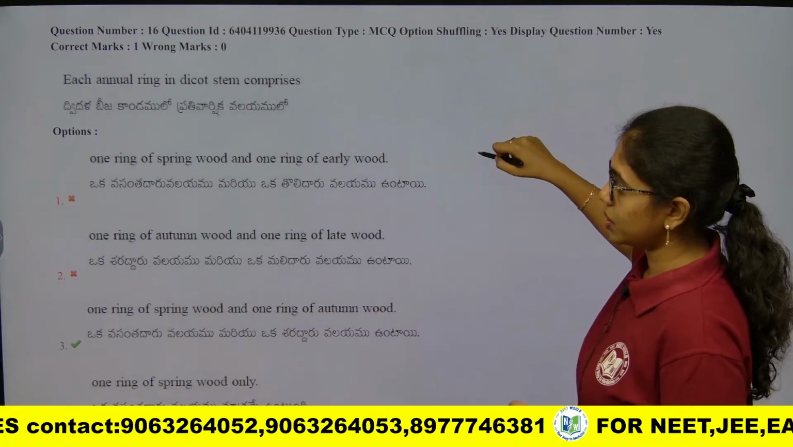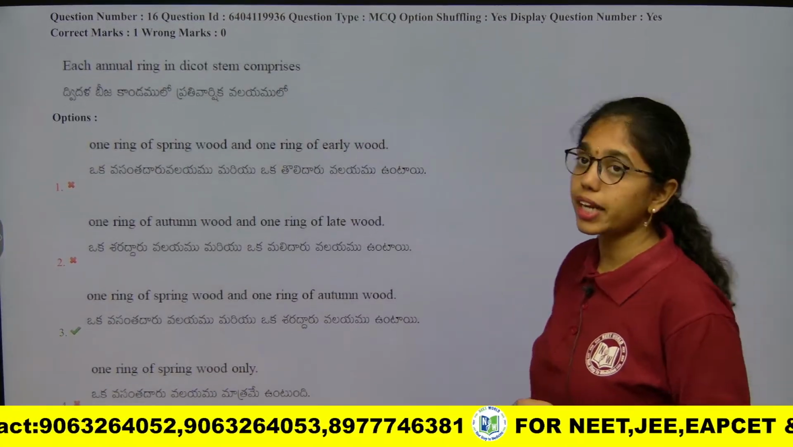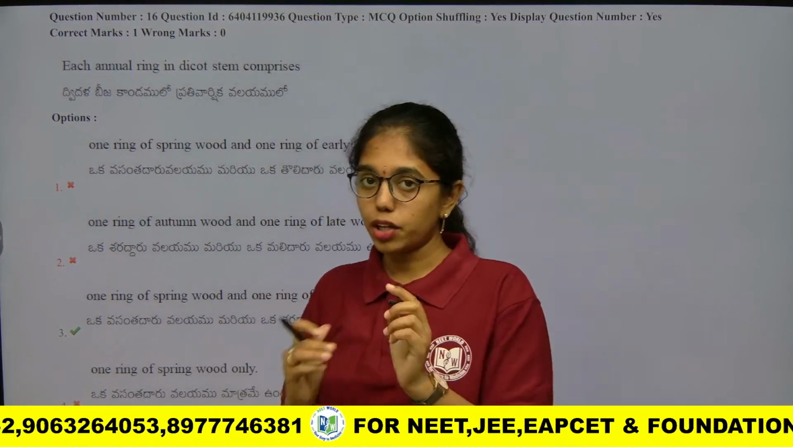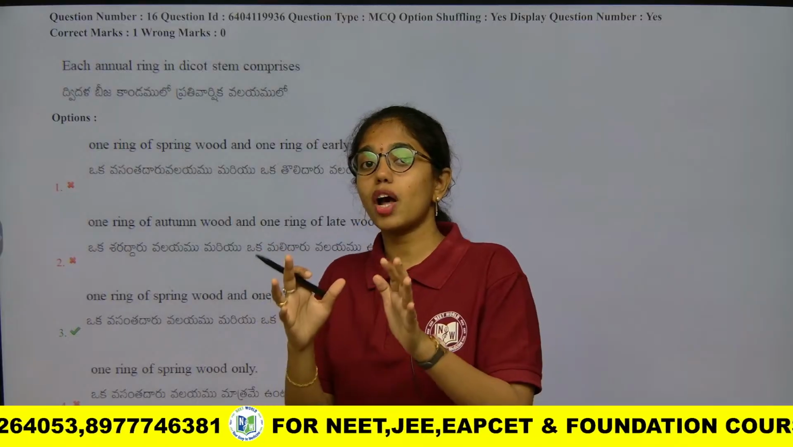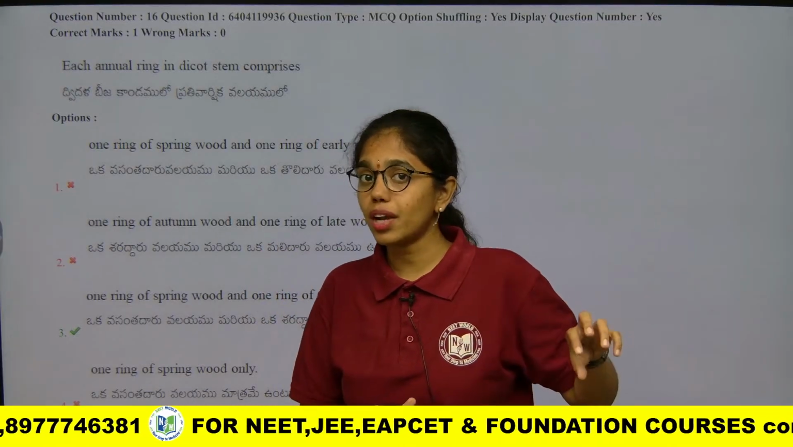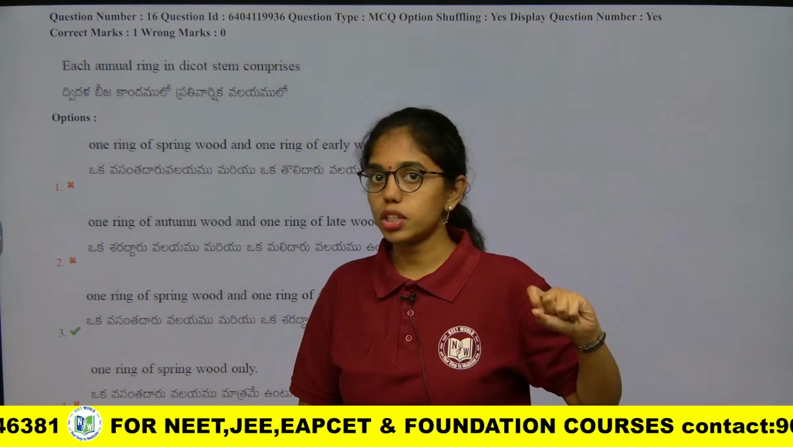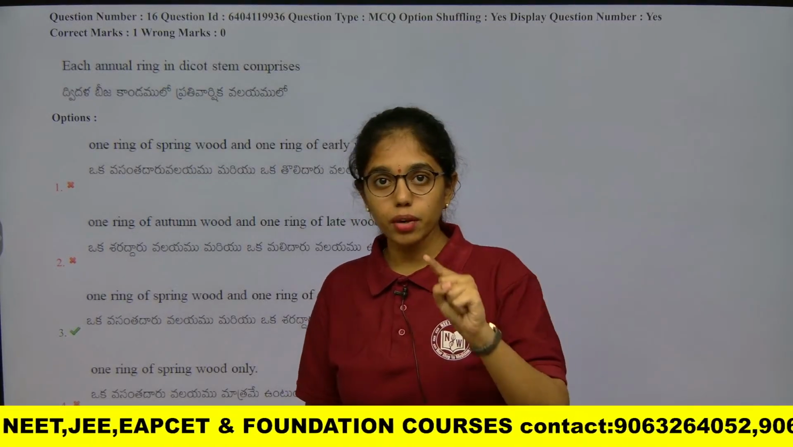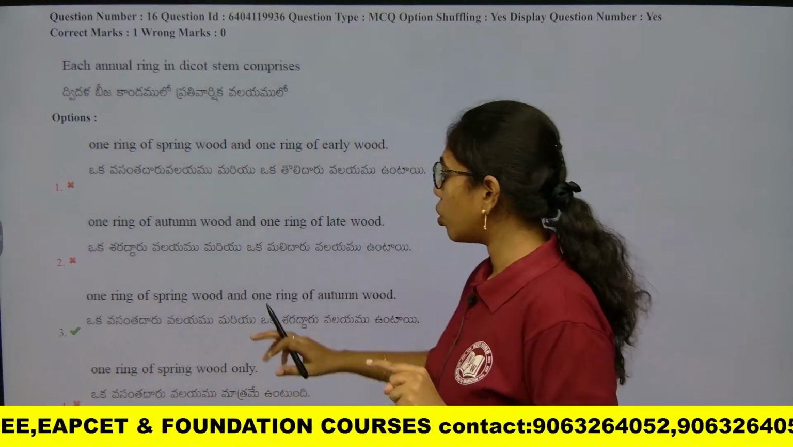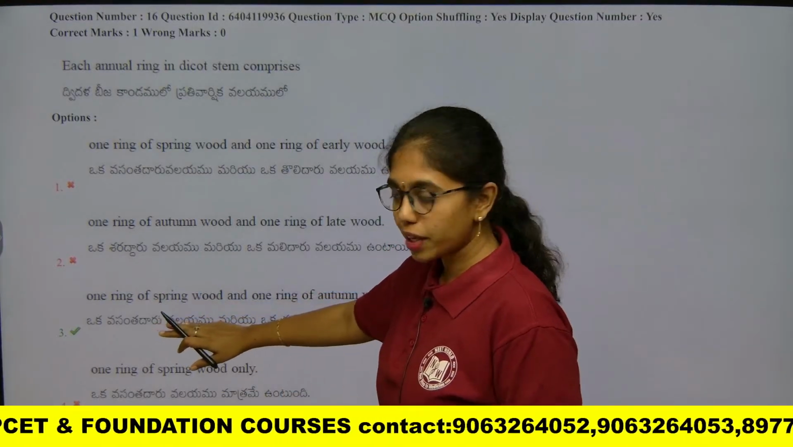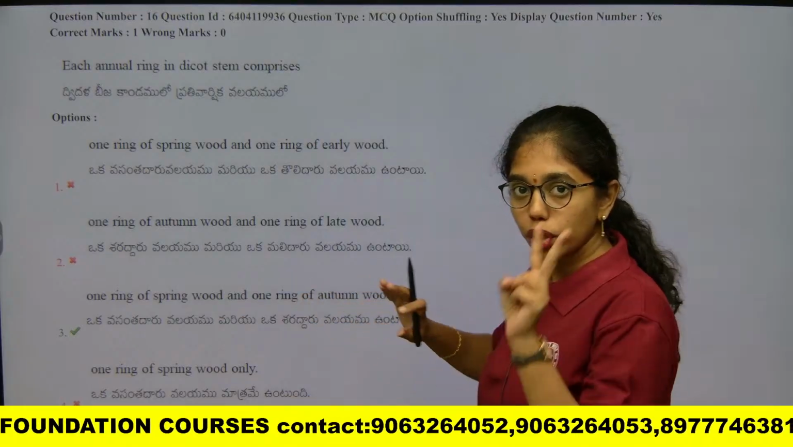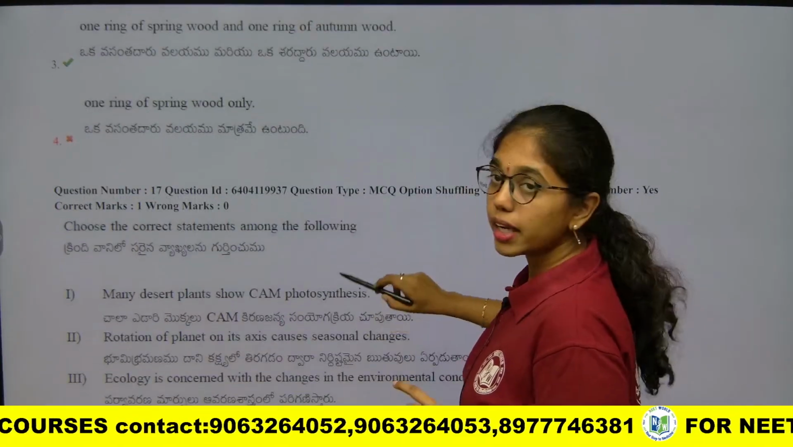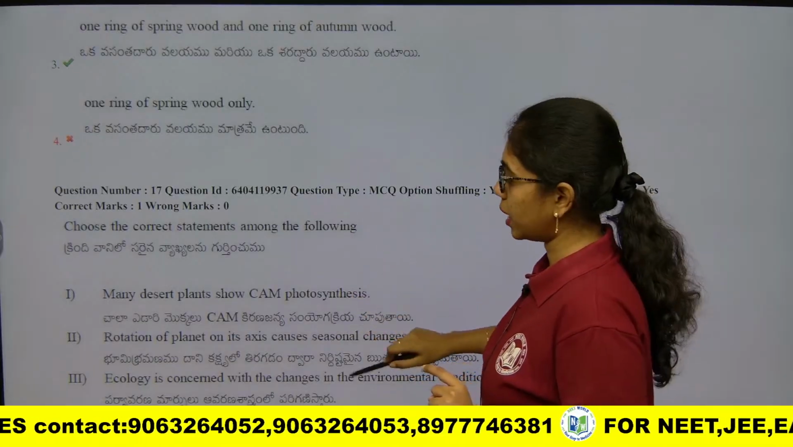This is from annual rings in dicot stem. One annual ring is one year of the plant, you can calculate the year or the age of the plant by annual rings. Under the study dendrochronology, we all know that, right? One annual ring will have one spring wood and one autumn wood. Together they will form one annual ring. It is from secondary growth of anatomy of flowering plants.